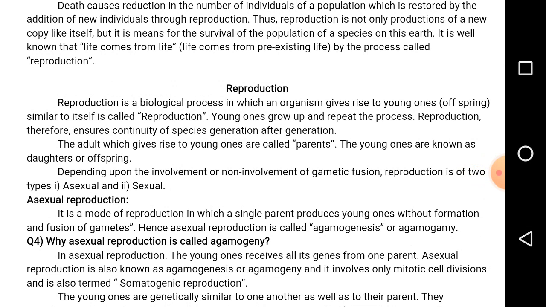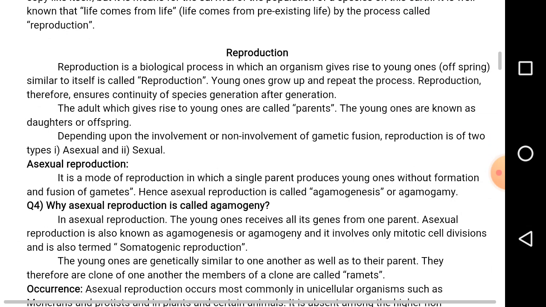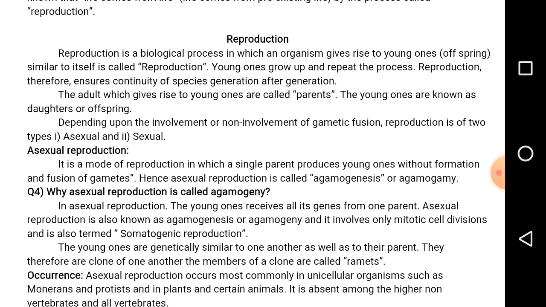Due to reproduction itself, there will be continuity in the population from generation to generation. The parents give rise to us, and we give rise to our younger ones or our child. Like this, the human population continues from generation to generation. The adult ones are called parents and the younger ones are called